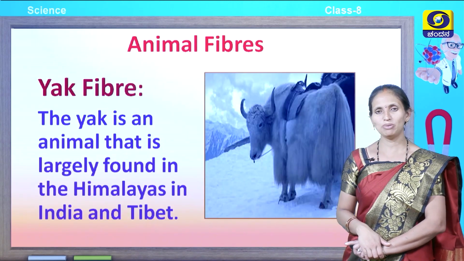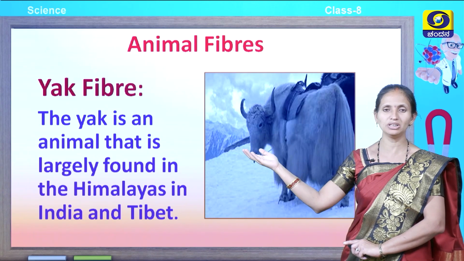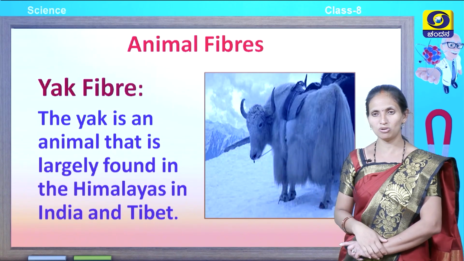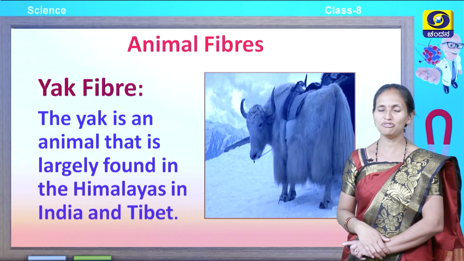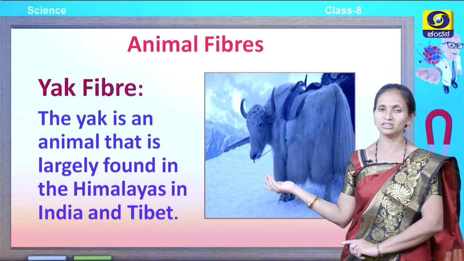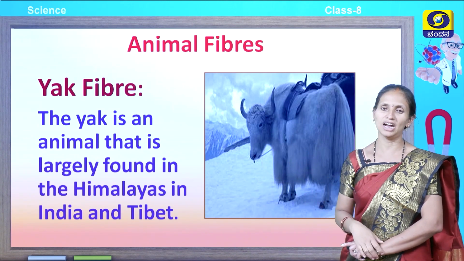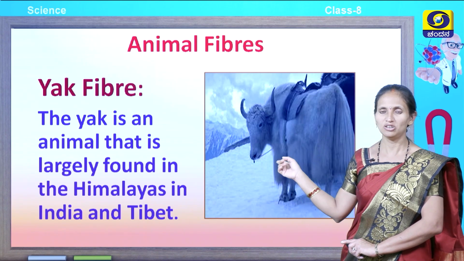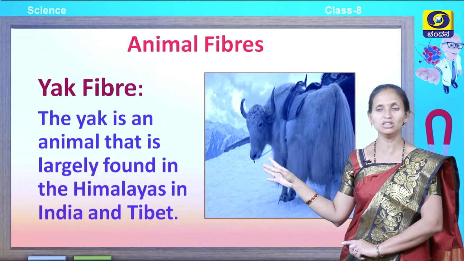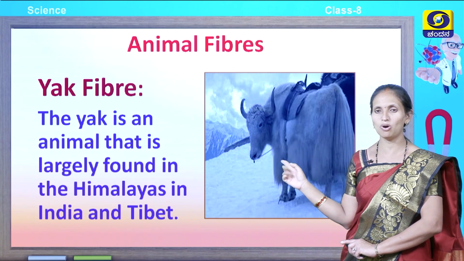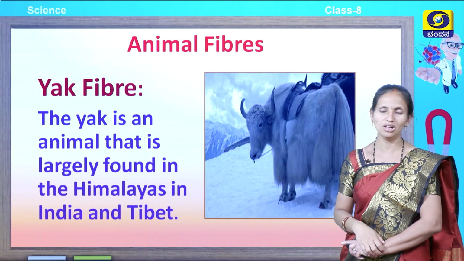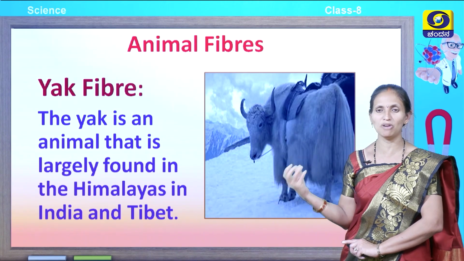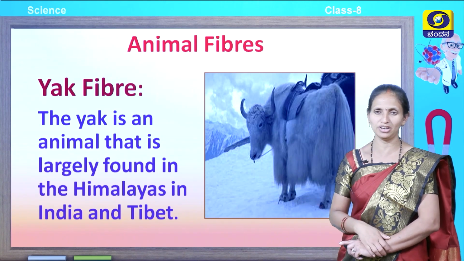Another type of animal fiber is yak fiber. So where is the yak found? Yak is generally found in the Himalayas, in India and Tibet. This yak is very famous, not only for carrying transportation but also very important for the production of wool, and the fabrics made from yak wool are also very famous.